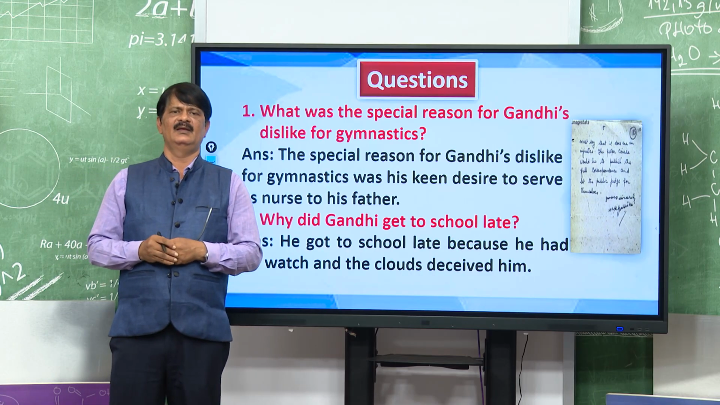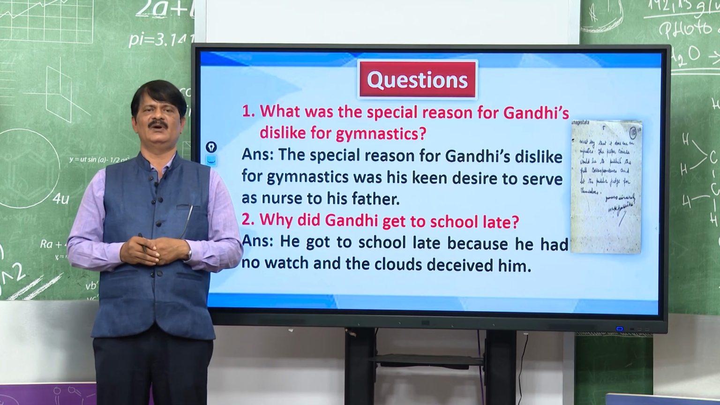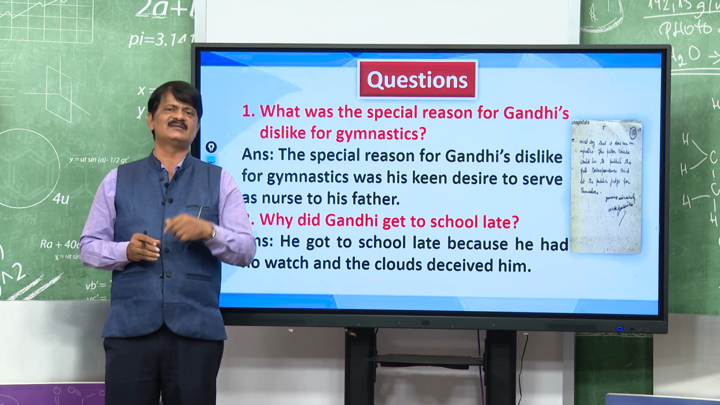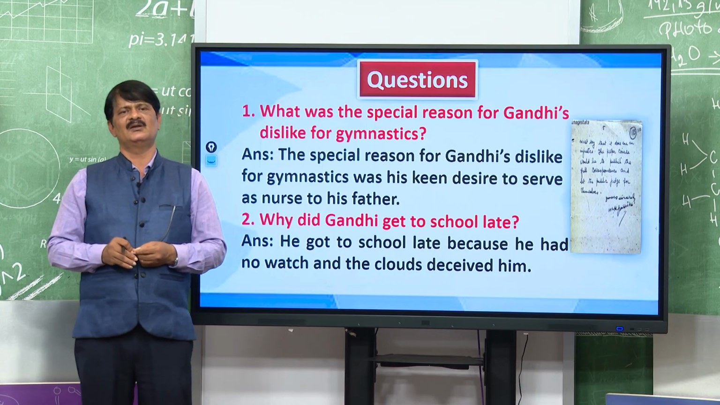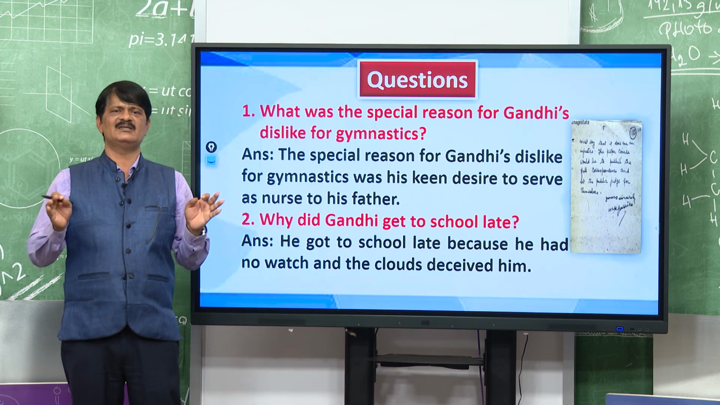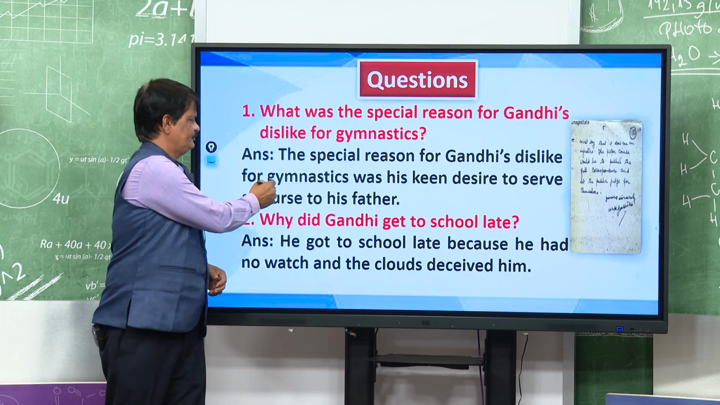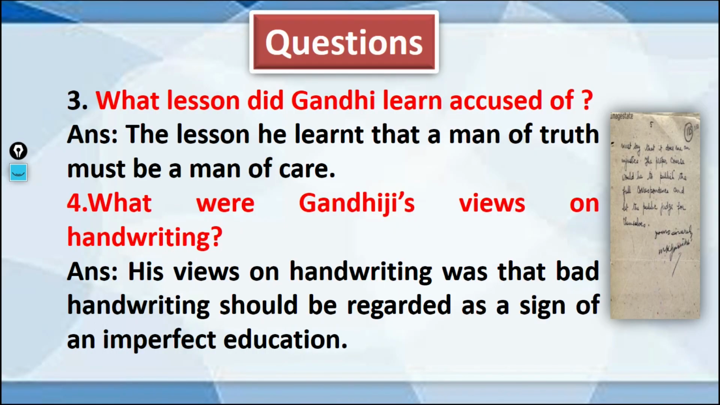Why did Gandhi get to school late? Very easy one. He got to school late because he had no watch and the cloud deceived him. Deceived means cheated. The cloud cheated him. Then question number 3: what lesson did Gandhi learn after being accused? The lesson he learned was that a man of truth must be a man of care. The lesson everyone should remember in life.